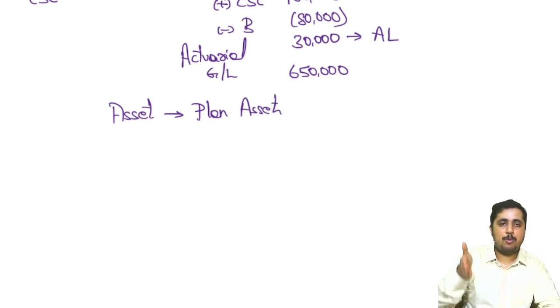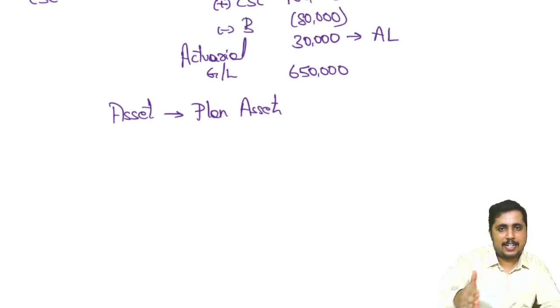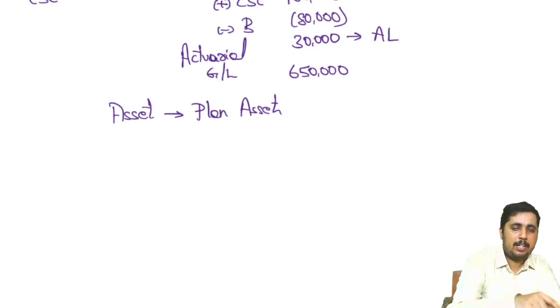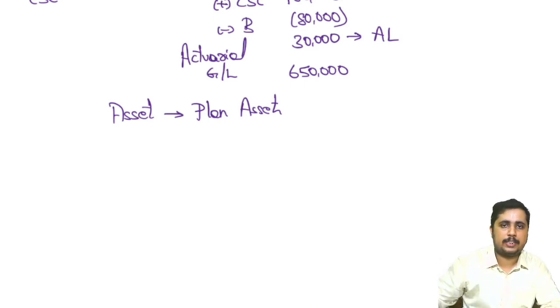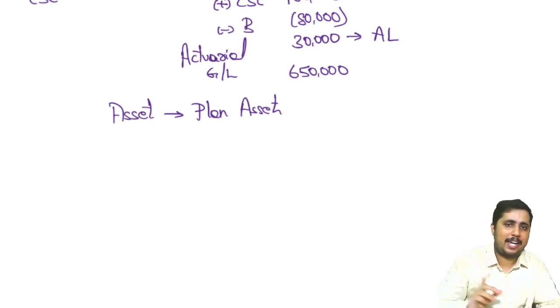Which means how much obligation I have to pay to the employees in the future, set aside some money and invest it in different assets so that you will get money at the end of the term. Use this money to pay off the liability. Which means if I'm paying the liability, the entry will be liability account debit to bank account. Before I do that, I will sell off the asset, bank account debit to asset account. So first you will sell off the assets, you will get money inflow, use this money to pay off the liability. So that asset maintenance is called plan assets.